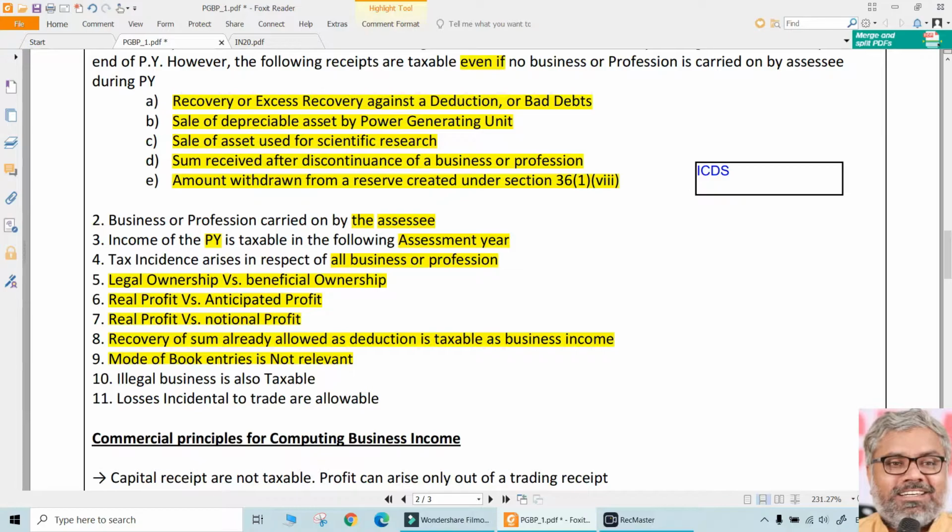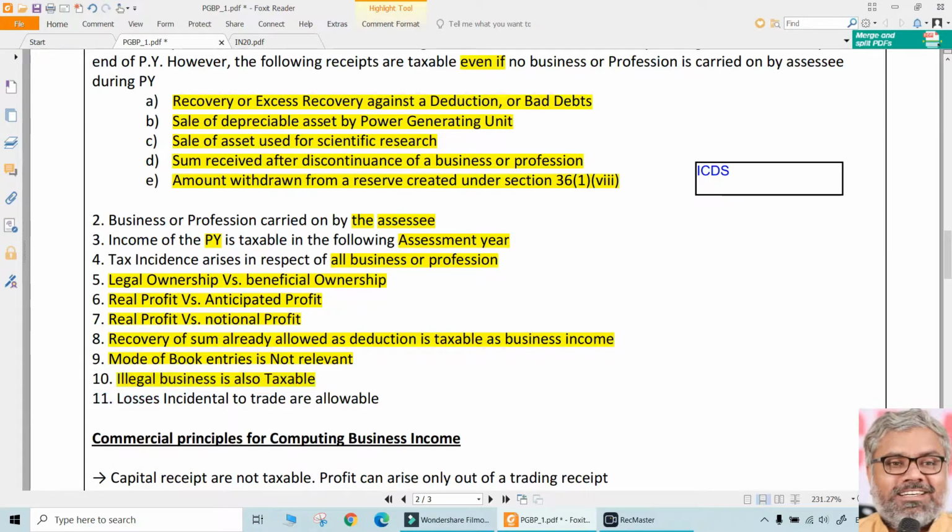The SSCs have to follow ICDS, not other things, and not their own policies, accounting standards or the Companies Act. All of them they can do very well, fantastically, but that is for their own annual financial statements for the purpose of the public. Those are different. What profit has to be computed according to the Income Tax Act is completely different. So the book entries are not relevant.